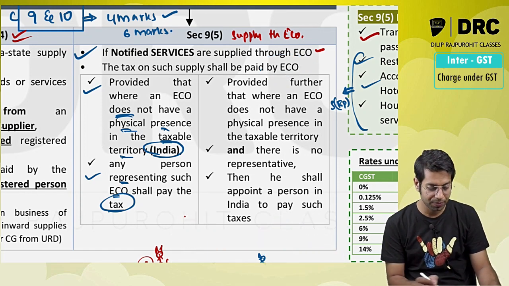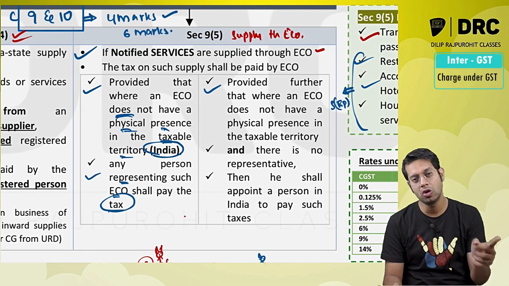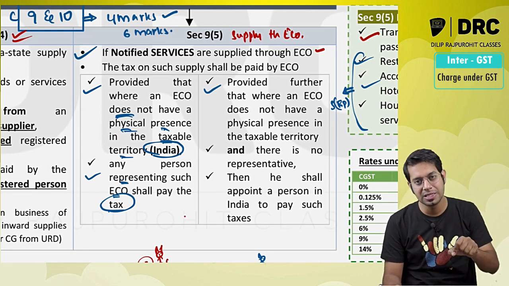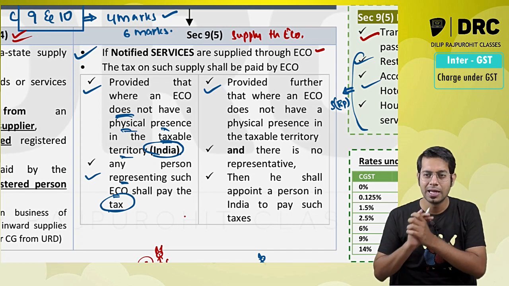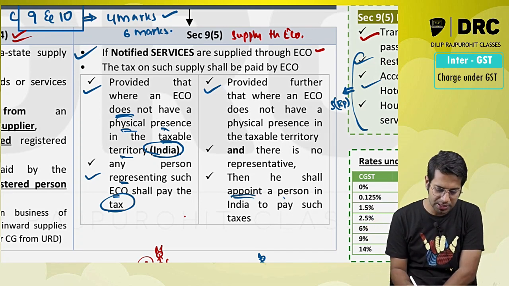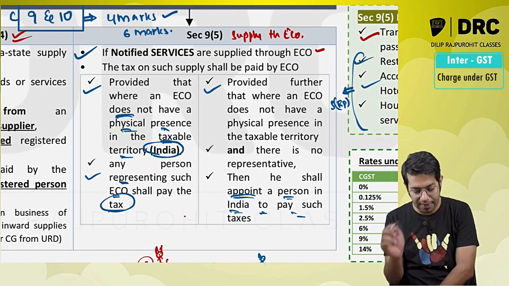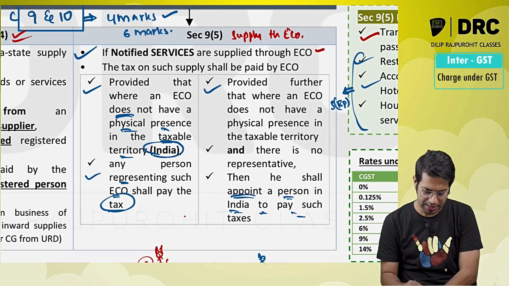Provided further that if the e-commerce operator does not have physical presence in India and he does not have a representative also, then who will pay the taxes? Then he should compulsorily appoint a person in India to pay such taxes. He will have to appoint a person in India to pay such taxes.